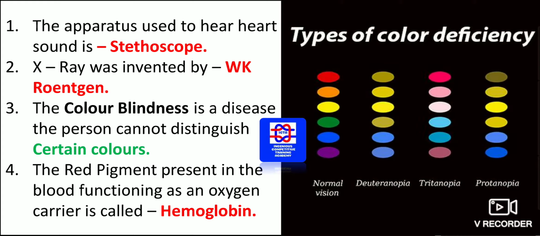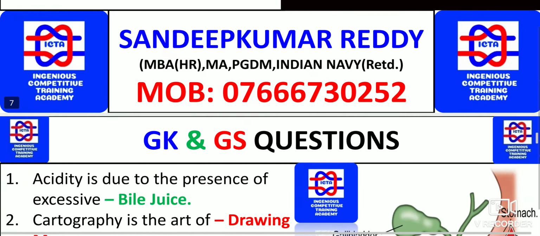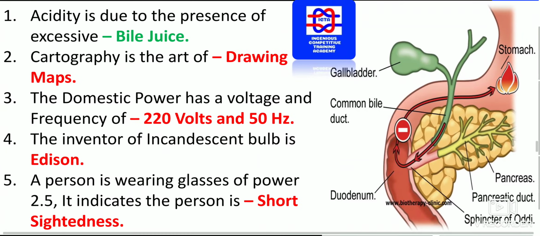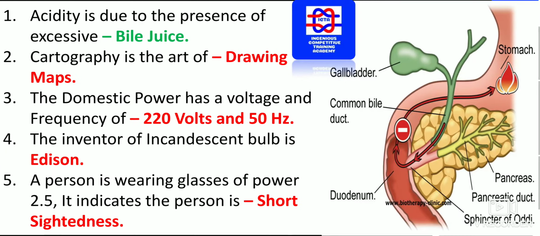The red pigment present in the blood functioning as an oxygen carrier is called, that is, we are aware that the function of the hemoglobin is to transport the oxygen from the heart to each part of the body.